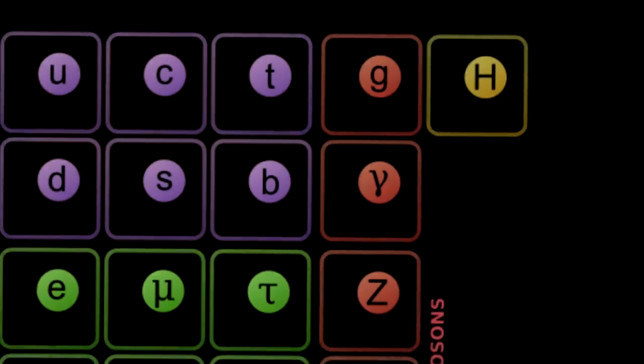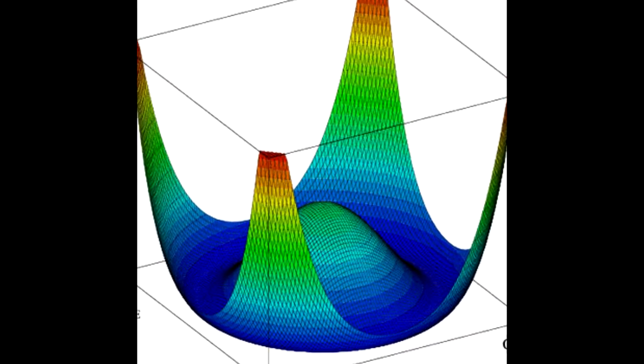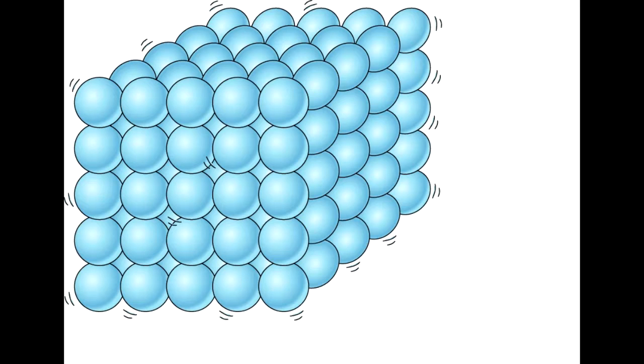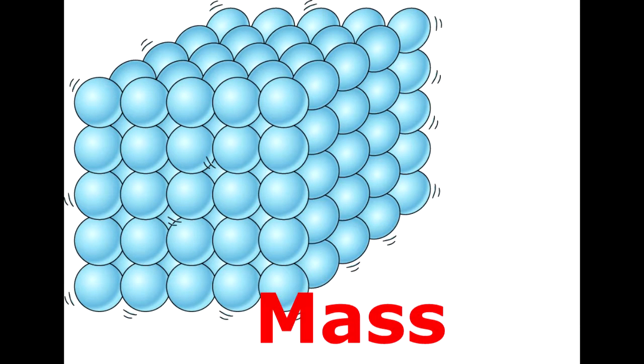The last particle in the standard model is known as the Higgs boson. It's actually part of the Higgs field, which is comprised of many Higgs bosons. This Higgs field is thought to be the field which gives all particles mass, depending on the way they interact with the field. This is, however, very hard to understand. So the easiest way of saying it is, this Higgs field is responsible for all particles having their mass. So now you know the standard model of physics. Everything you see around you, from the ground to the edges of the universe, is built up by these particles.